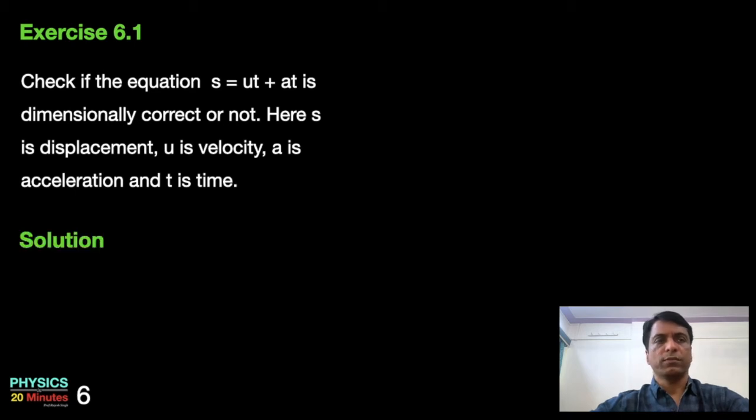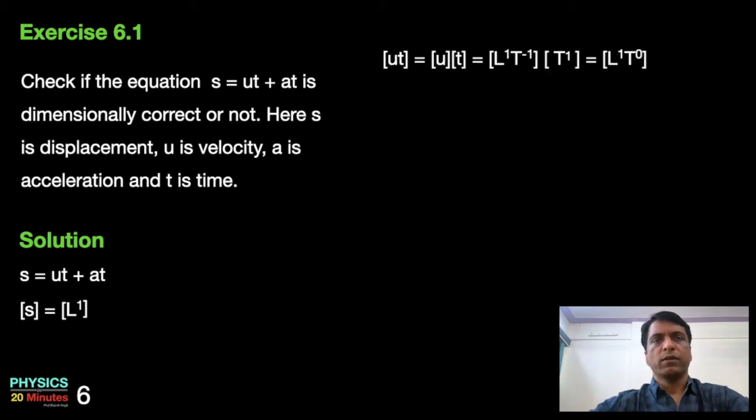Here is the solution. S is equal to ut plus at. S is displacement, so its dimension is L power 1. Ut is a product of velocity and time, so its dimensions will also be the product of dimensions of velocity and time, which will turn out to be L power 1 T power 0.